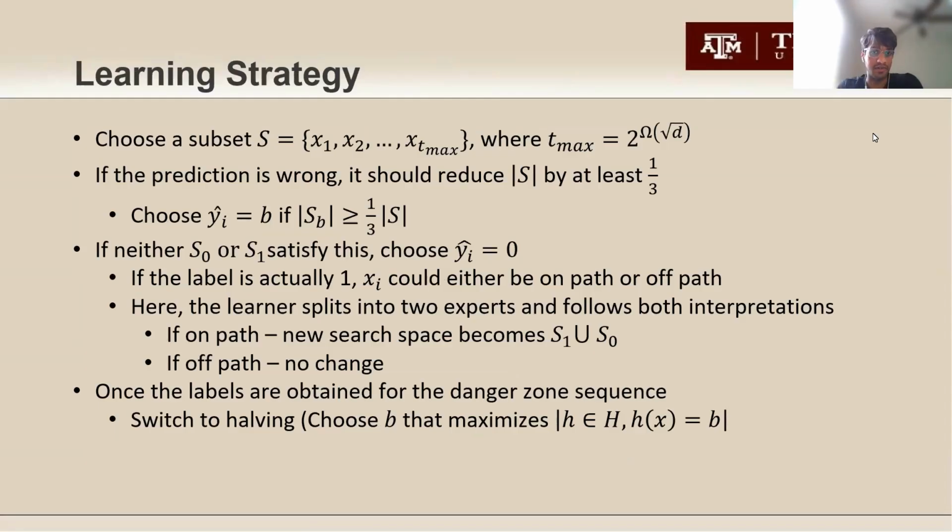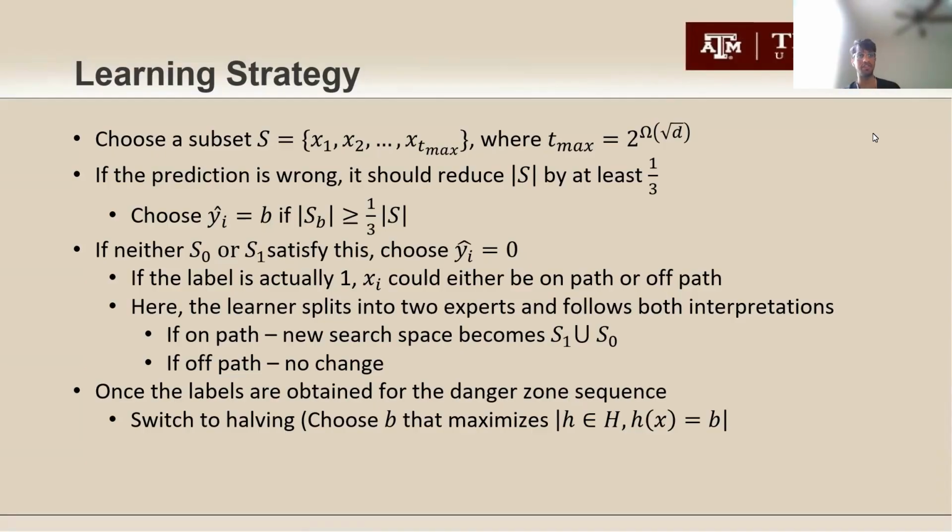So our learning strategy is as follows. We choose a given range of a subset of our input sequence given by the adversary. And here Tmax is chosen as given on the screen. So based on a given input, the prediction is decided by whether it reduces the space or the subset S by at least a factor of 1/3. So we choose the prediction B if SB is greater than or equal to 1/3 the cardinality of S.